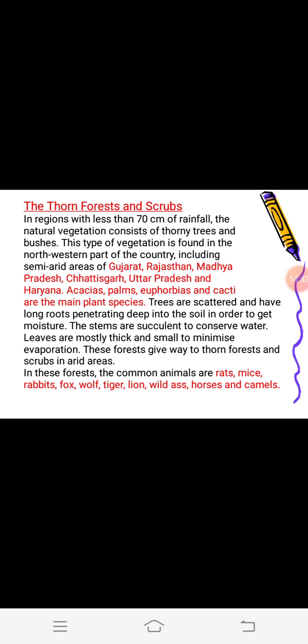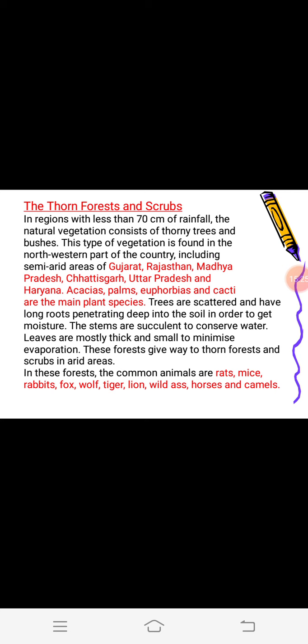The vegetation which is found here is acacia, palm, euphorbia, cacti, khair, babool, mahua. These are the major species of plants which are found in these areas. Already I have told you: Gujarat, Rajasthan, southern part of Punjab, and Haryana. In these regions, these thorny forests and scrubs are found.